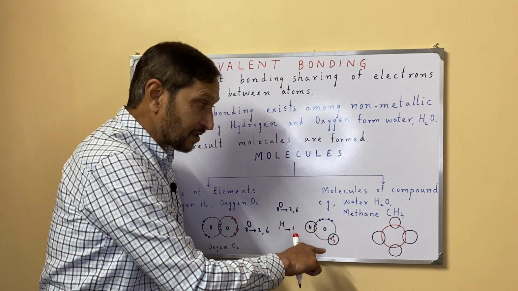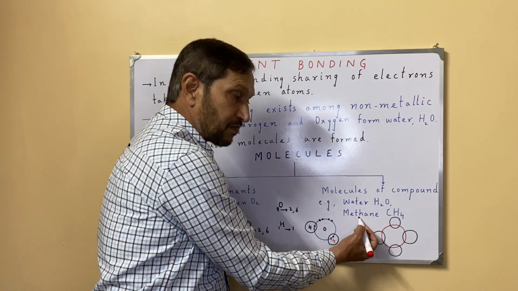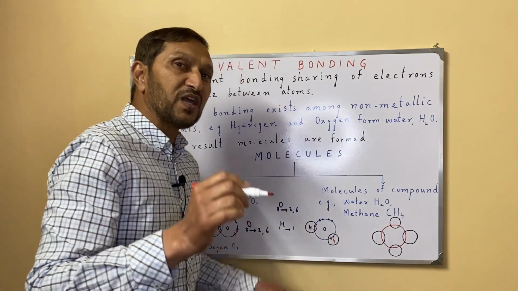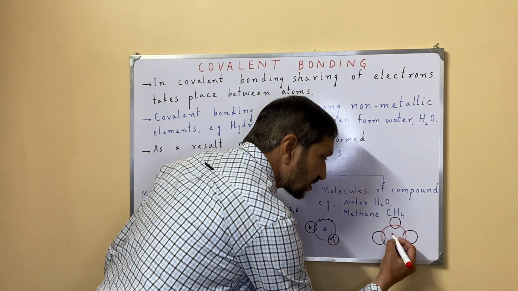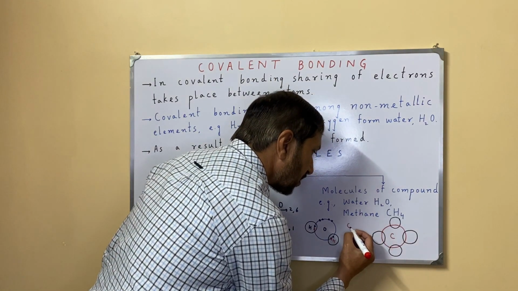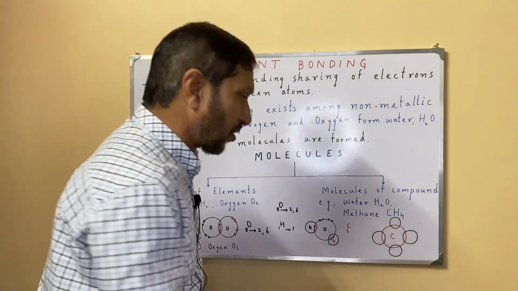I repeat. Similarly, let's take another example, methane. Methane is a gas. Its formula is CH4. How? They are arranging to form a covalent bond. In the center there is a carbon atom. Remember that carbon's proton number is 6. It means it has 6 protons and 6 electrons.